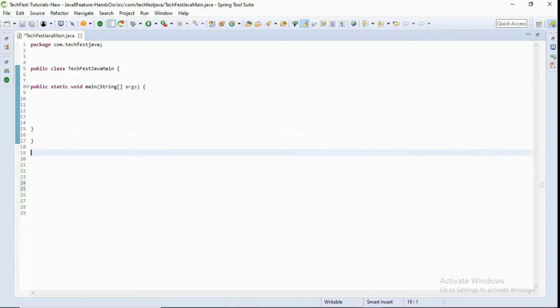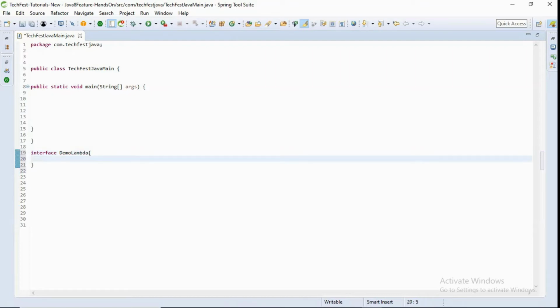So suppose I'm going to define one functional interface, DemoLambda, and in this I'm just going to define public void display. This is working as a functional interface.